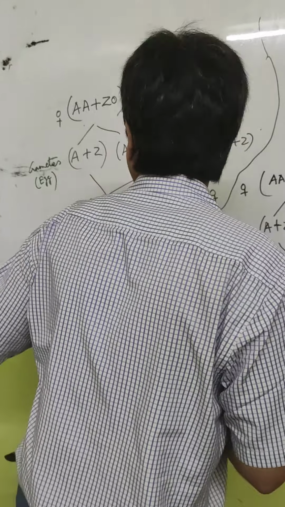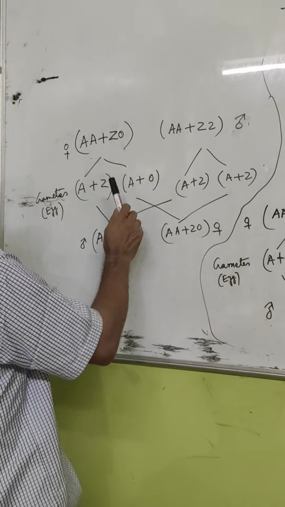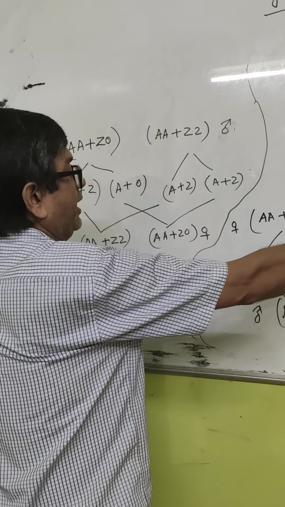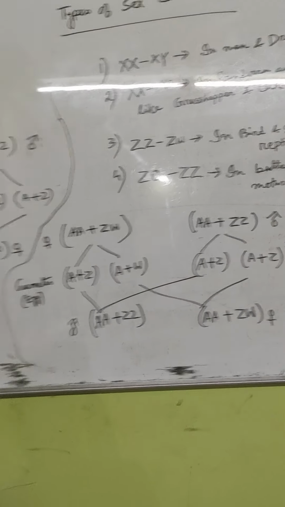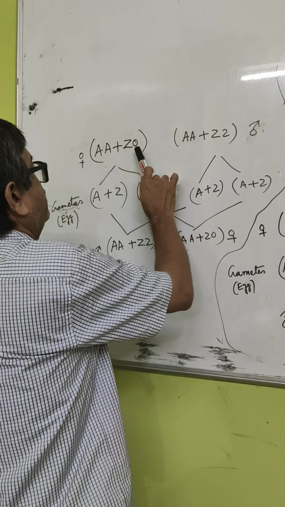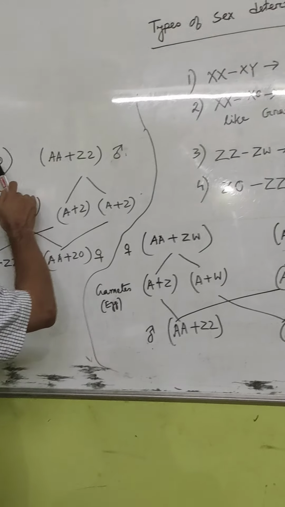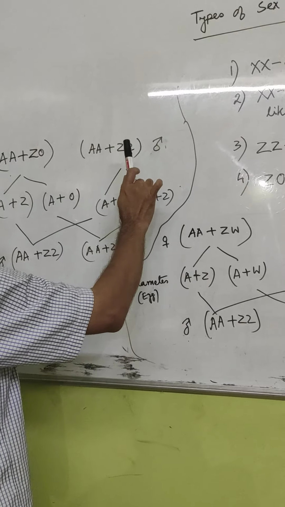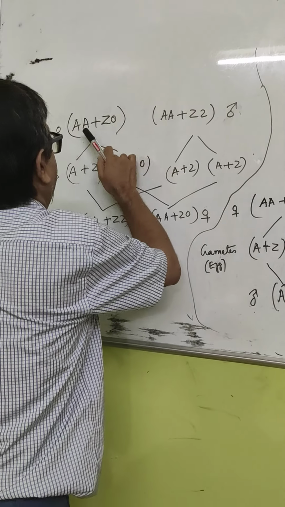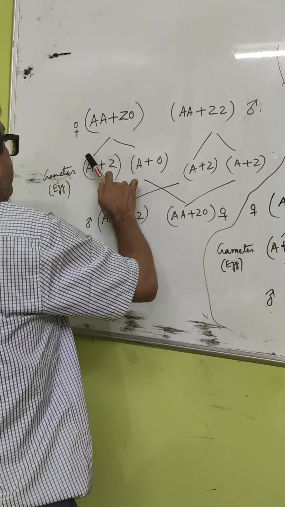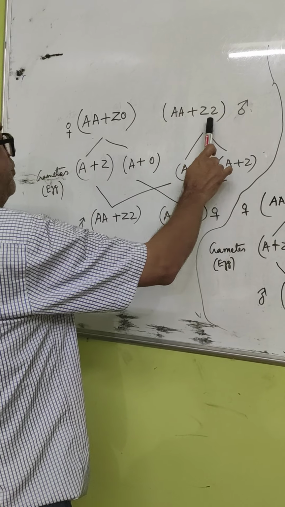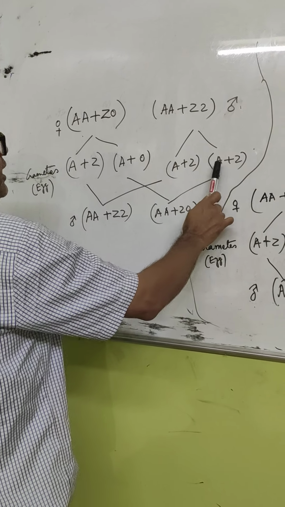Now the last one, this one, ZO-ZZ, is seen in butterflies and moths. So the autosomal configuration for female is here also. Here it is just the opposite of the XX-XO type, where the male was lacking one X chromosome; here the female is lacking one Z chromosome. So the configuration is AA plus ZO, it will produce two types of eggs, A plus Z and A plus O, and the male will have similar sex chromosomes, AA plus ZZ, producing A plus Z, A plus Z.